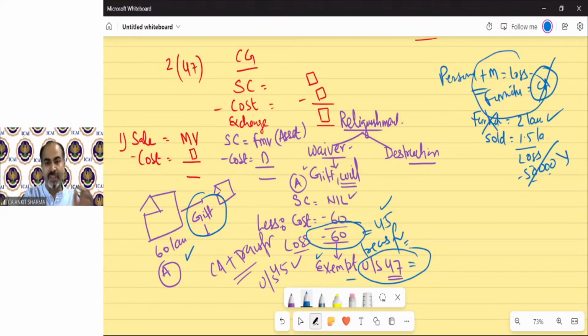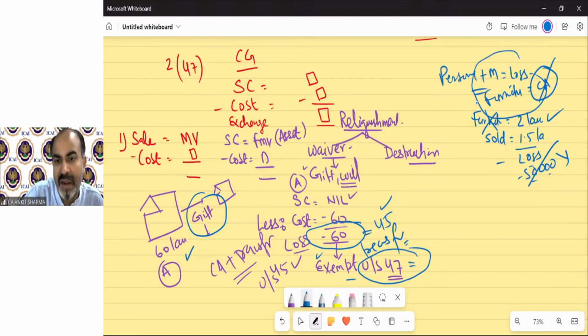These are not transfer as per section 47. And for this, we will write down these are not capital asset as per the definition of capital asset. So they are having the same treatment technically, that department is not going to allow these losses, but the concept is different. Okay.